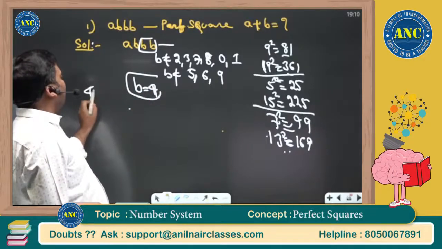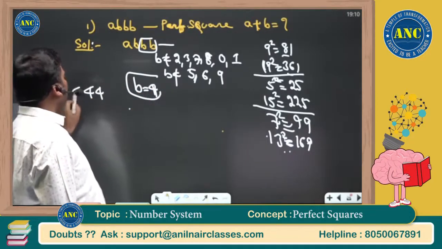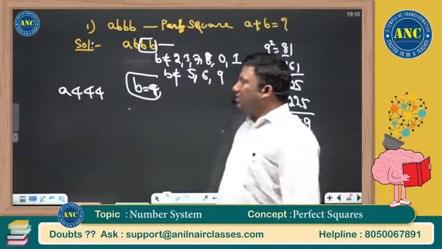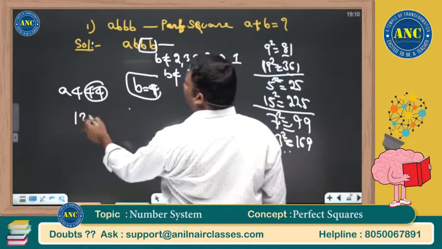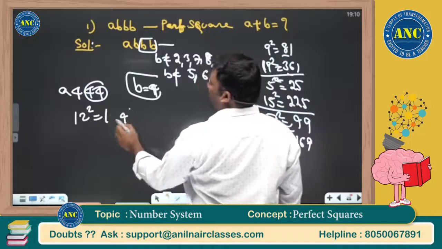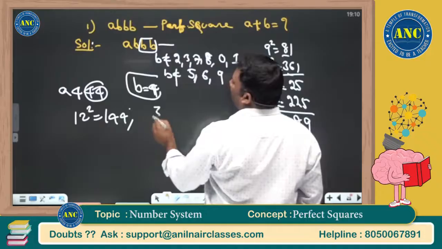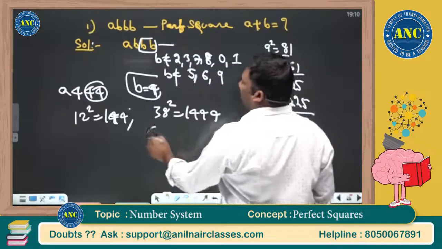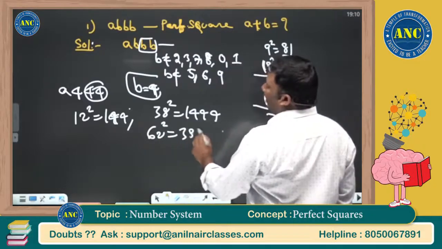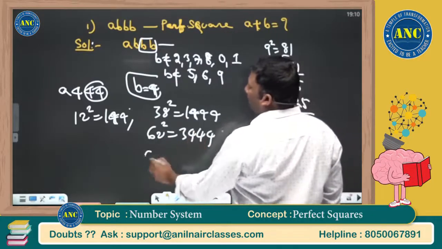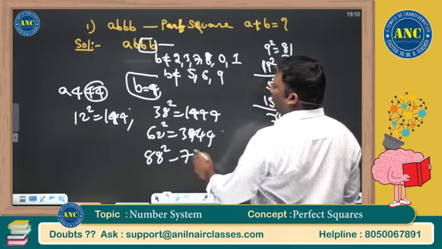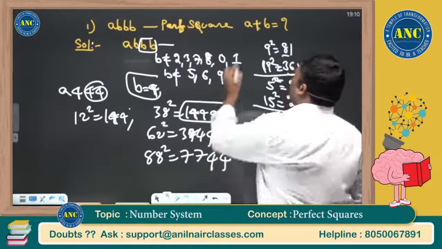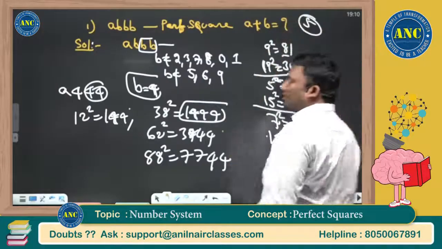The last 2 digits are the same, so it is 44. A444. What is the smallest such square? 12 square is 144. 50 minus 12 is 38 square, 1444. We got the logic. 62 square is 3844. 88 square is 7744. We require this number. So what is A plus B? 1 plus 4, it is nothing but 5.